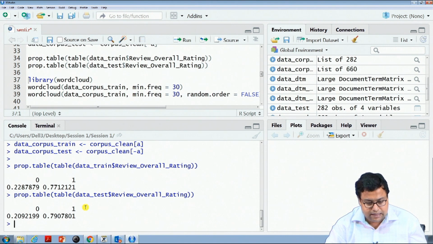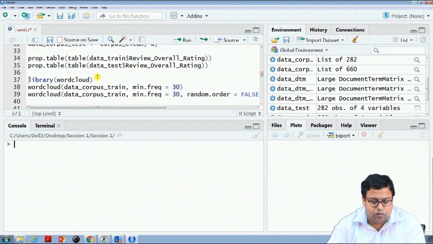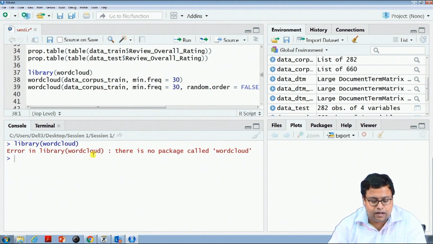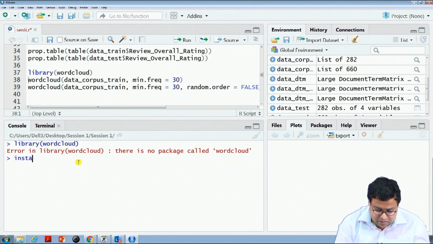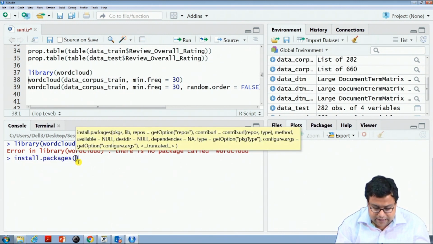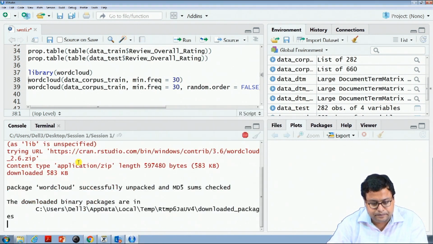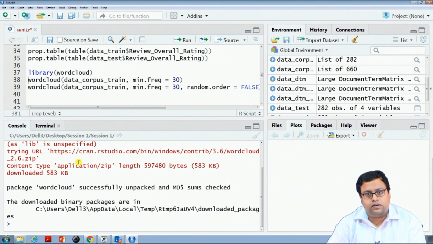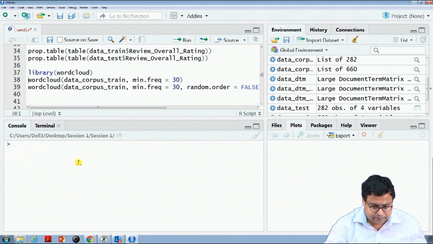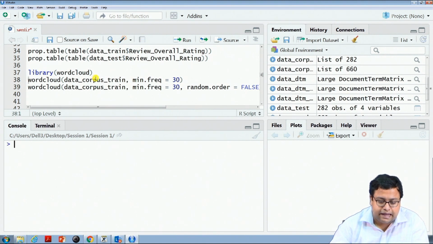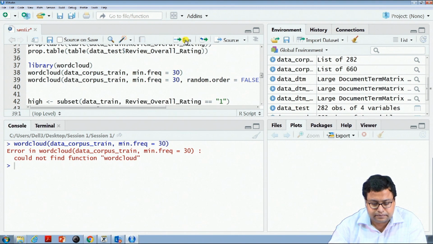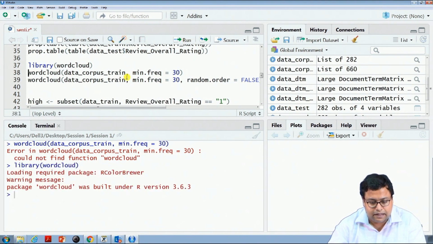Now, I call a library called wordcloud. Let us see. Okay, this package is not there, so install.packages wordcloud. Let us install this one. It got installed. Now, with this package I run this. Oh, okay, I have to call the package first, and then with this package I run this.